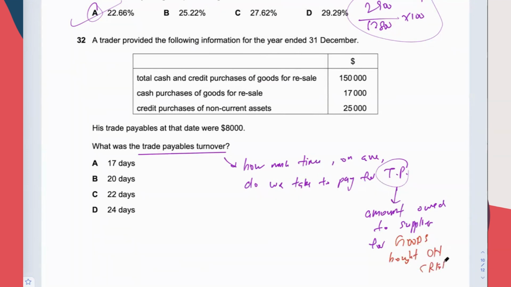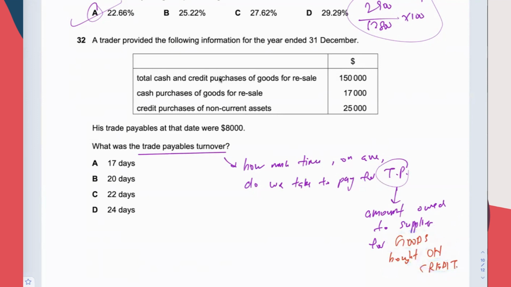So there must be some reason why I use red color here. It cannot be NCA. It can only be talking about goods. It cannot be something you buy and then you pay with cash and check immediately. It must be on credit.